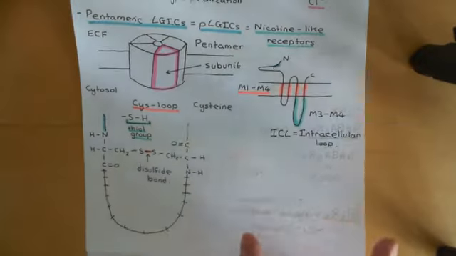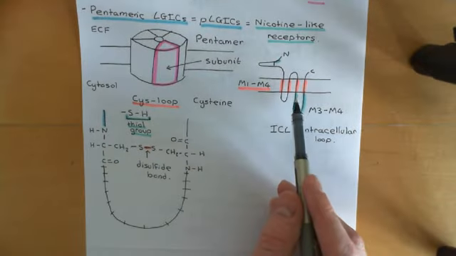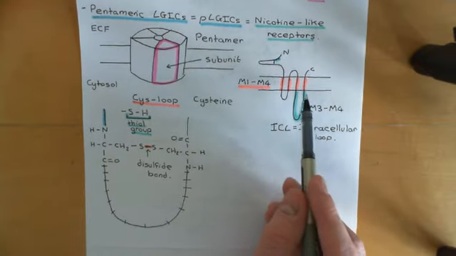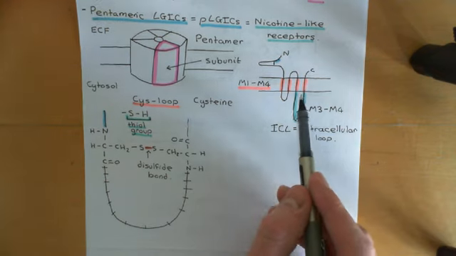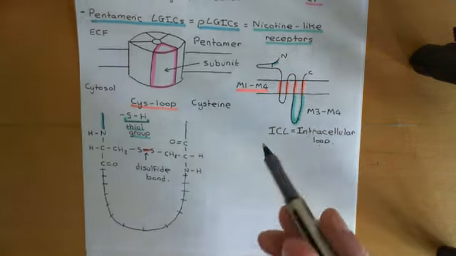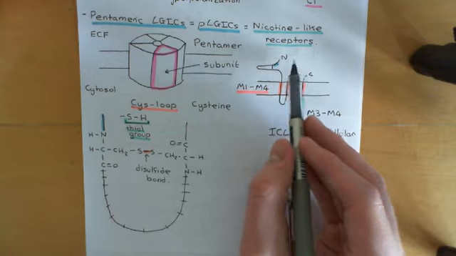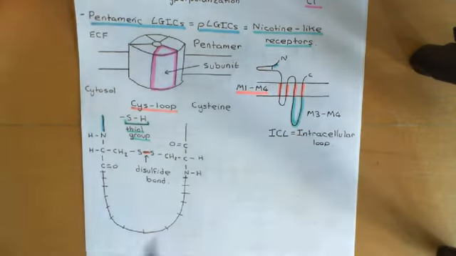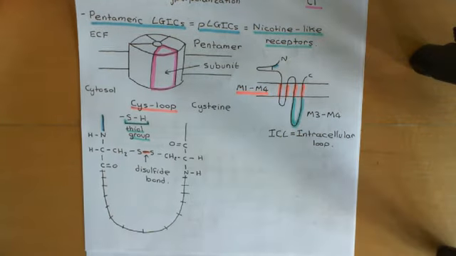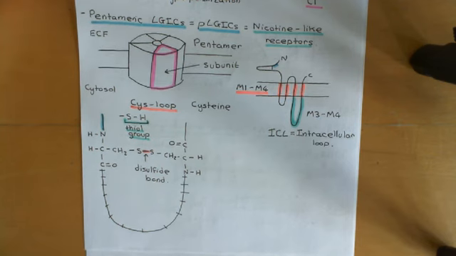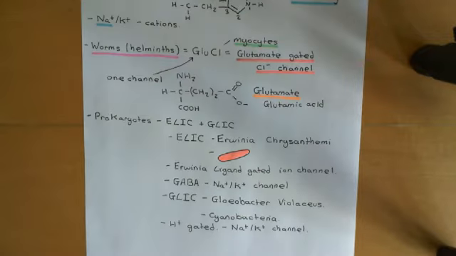So if I bring back up this picture, they do not have this intracellular loop here, the M3-M4 loop. That's the bit that's lacking. Okay, the other portions, the transmembrane domain and the extracellular domain, those are remarkably well conserved between these cis-loop ligand-gated ion channels from non-mammalian species and mammalian species.